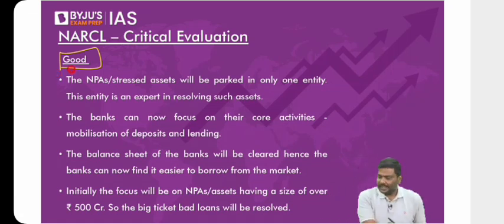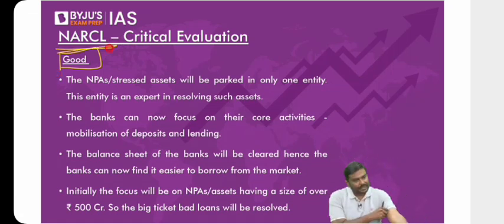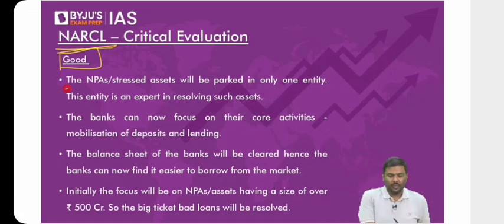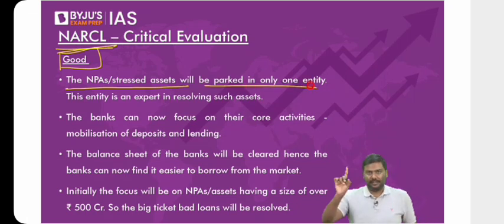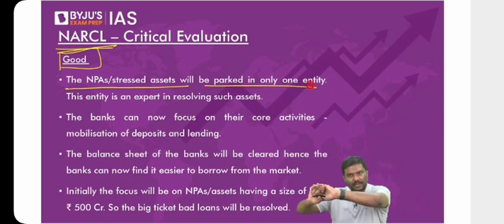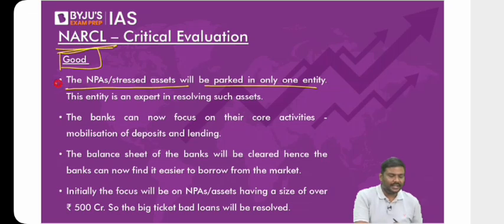Okay, now come to this. NARCL, National Asset Reconstruction Company Limited. What are the good aspects related to this? One, the stress assets will be parked in only one entity. The bad bank is there. You will transfer all of them to the bad bank. You don't worry, the bad bank will take care of it. Okay, that is the first one.